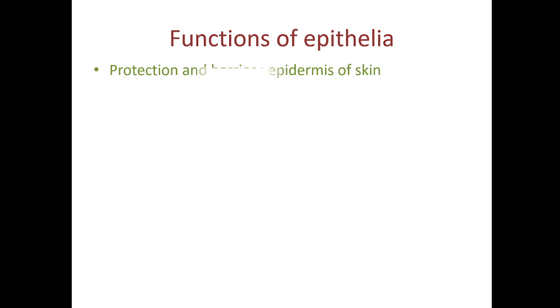What are the functions of epithelium? It acts as a protection and barrier. An example for this is the epidermis of the skin, where the cells are arranged in multiple layers. So they will prevent passage of some germs deep to the dermis. They will also help in protection of our body from some mechanical injuries. They also act as a barrier, so it will prevent direct damage to the underlying tissue by sunlight. And also the epidermis will not absorb water, so we will never bloat. So it acts as a protective barrier.